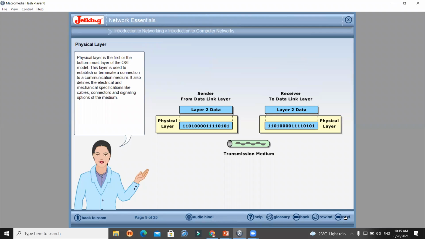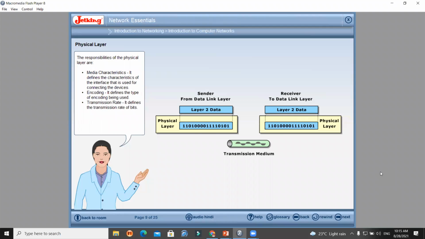Physical layer is the first or the bottommost layer of the OSI model. This layer is used to establish or terminate a connection to a communication medium. It also defines the electrical and mechanical specifications like cables, connectors, and signaling options of the medium. Physical layer receives data from the upper layer called the data link layer. It converts the received data into bit stream. The data is then transmitted through the medium to the receiver. At the receiving end, physical layer receives the data in bit format. It forwards the data to the data link layer.